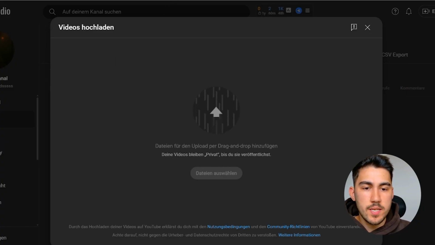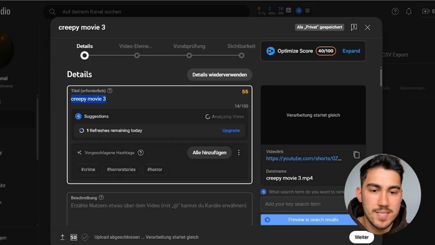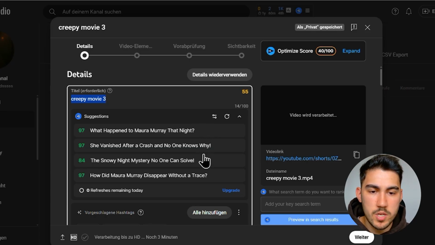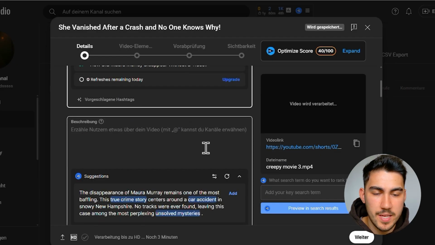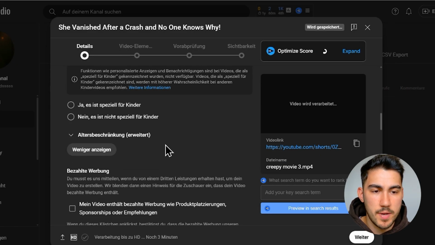On day 3, I did this exact same thing. We had a story about Maura Murray. If you wonder what I'm using here right now, this is vidIQ, the free version of vidIQ. If you download this Chrome extension, it will always give you suggestions of titles and even score them by points, how good they are. So for this video, we will try out if a suggestion by vidIQ works better than the titles that I created myself.